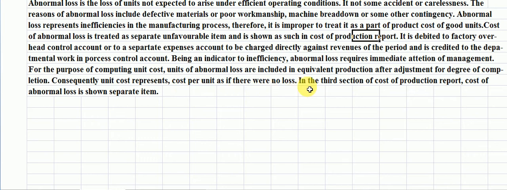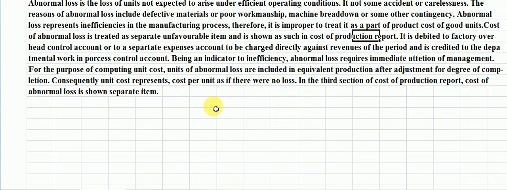In the third section of the cost of production report, the cost of abnormal loss is shown as a separate item. Dear students, this is the meaning of abnormal loss. I think you understand this statement. You can read the statement again at free time.